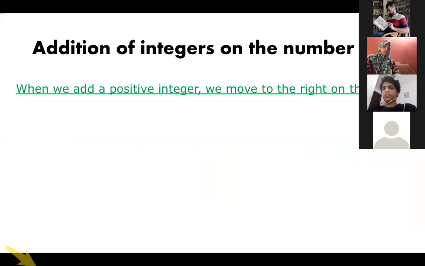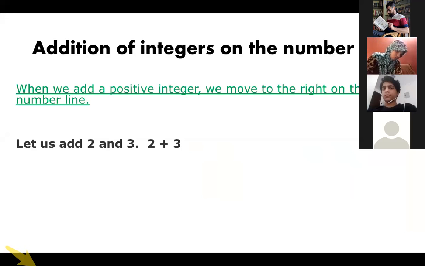Whenever we are adding, if you are doing plus 2, you will move 2 to the right hand side, and if you are taking minus 2, you will move towards the left hand side. Positive is for the right hand side and negative is for the left hand side. You will remember this because you already know that positive numbers are on the right hand side of 0 and negative numbers are on the left hand side of 0.